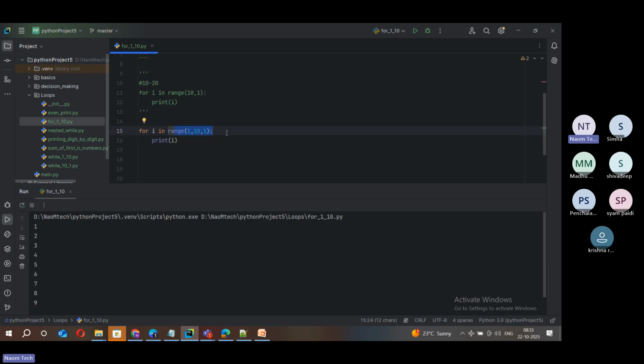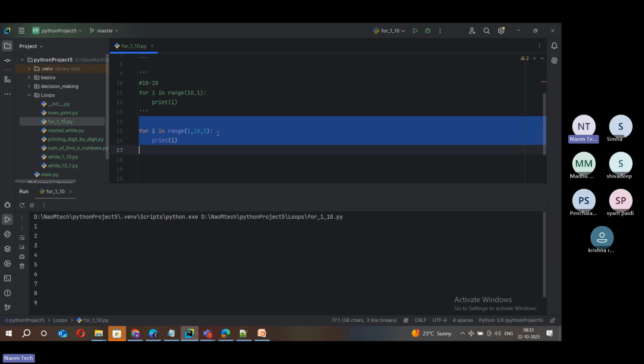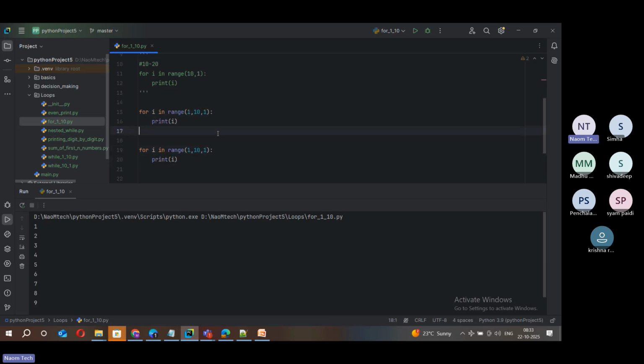Suppose I want to print numbers from 10 to 1 in reverse order or decrement order. Then I can use this third form of range. So copy this and paste it here. This time there is a slight change. That's all. You don't need to do anything. Simple change. What is that simple change?